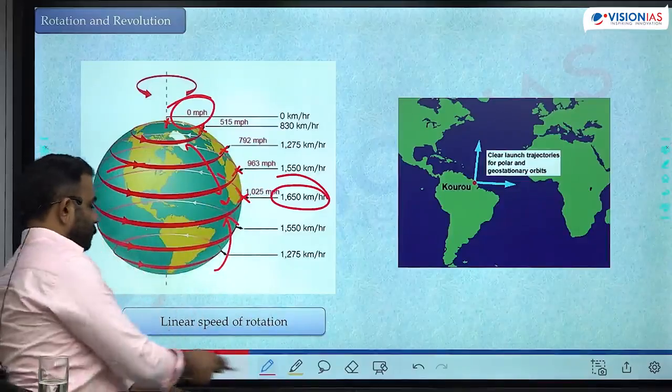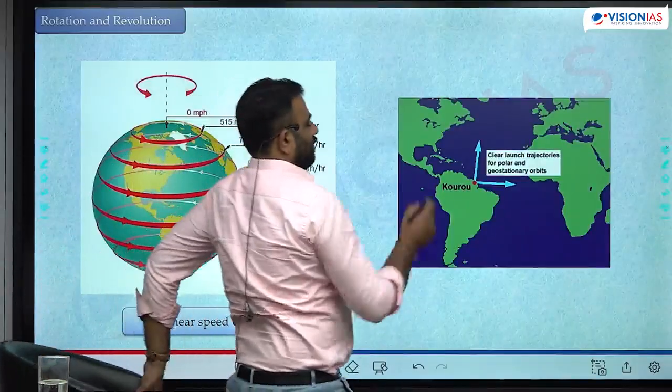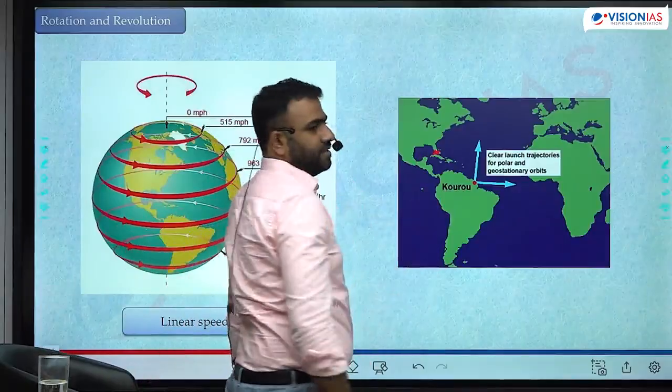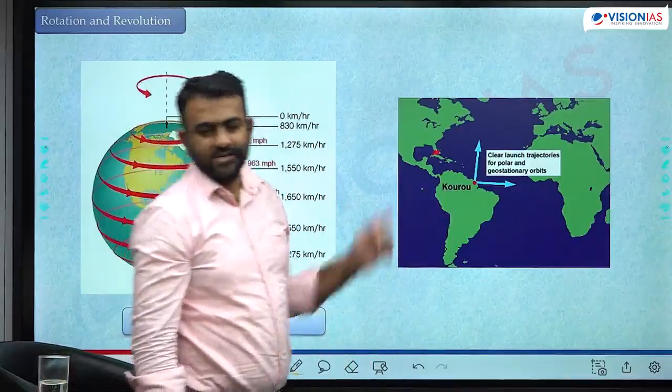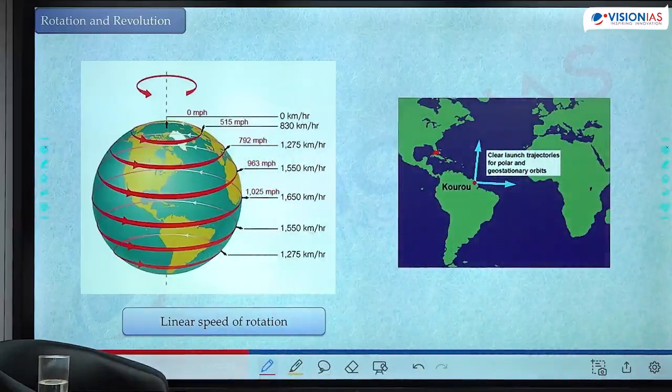For example, the USA's southernmost location is near the tip of Florida. That is where they have the John F. Kennedy Space Center, from where they launched the Apollo missions.